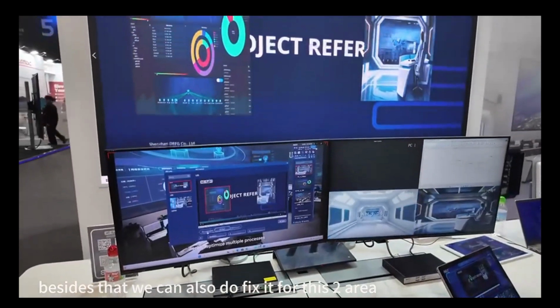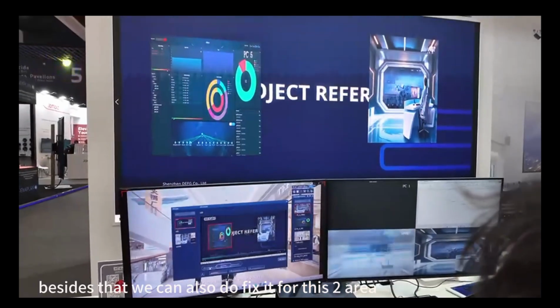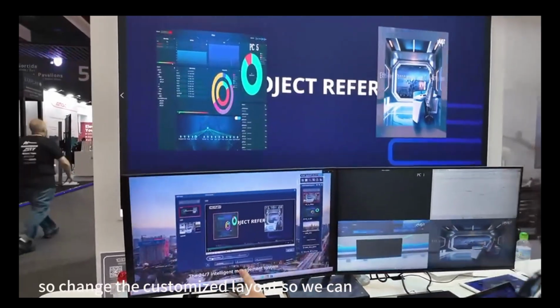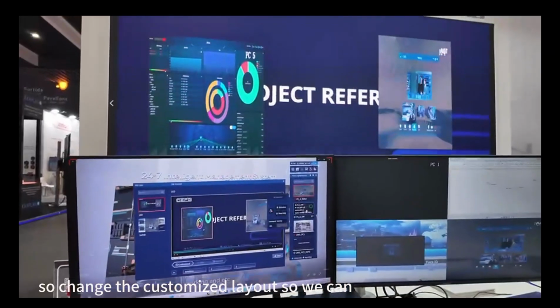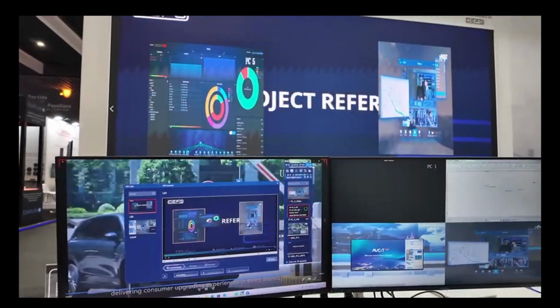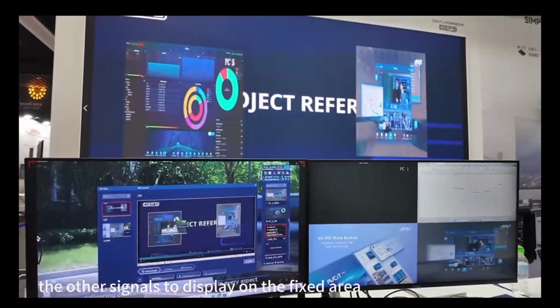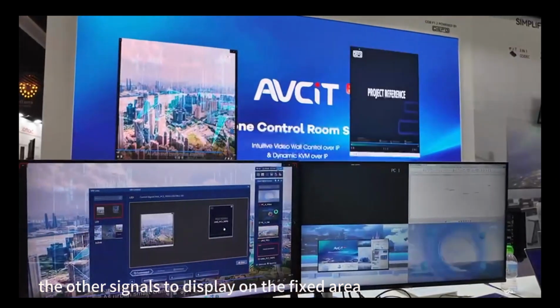And besides that, we can also fix it for these two areas. So change the customized layout, and after that, we can select the other signals to display on the fixed area.